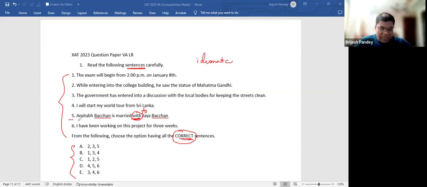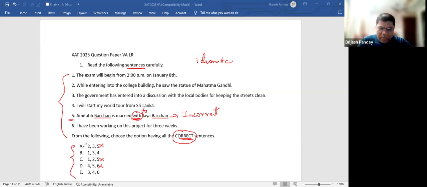That means sentence number 5 is incorrect, right? If it is incorrect, it should not be there in any of the options. And if it is there in the option, that option is incorrect. So this goes out, this goes out, this goes out. Agree or disagree? See, look at the process, people. There will always be one sentence, the error of which would be so easy to spot that within the first 10-15 seconds, you would know that this definitely is an incorrect sentence.